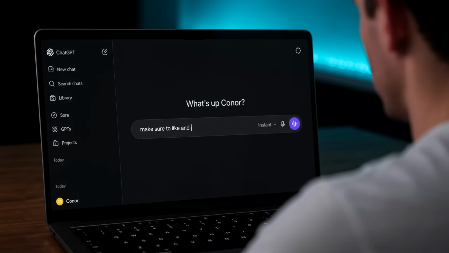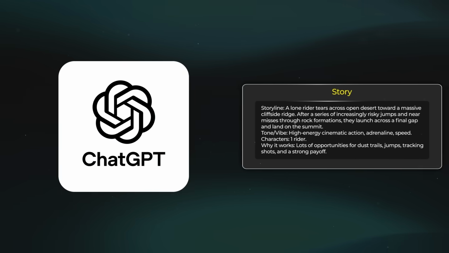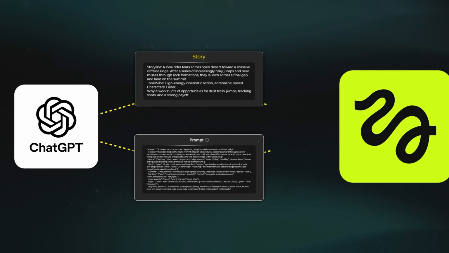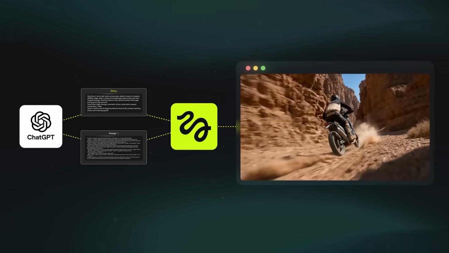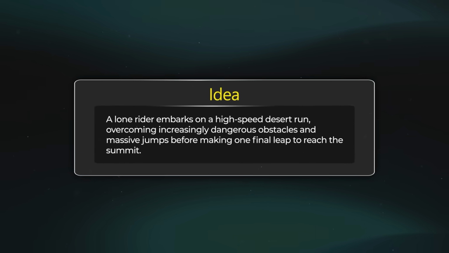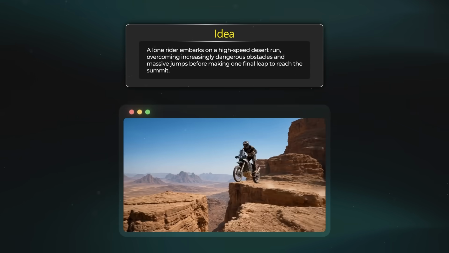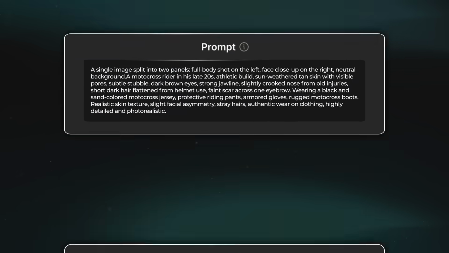If you already use ChatGPT, the hardest part of making AI videos is already handled for you. It plans the whole story, writes every prompt, and Higgsfield turns them all into real videos. I'll show you exactly how I take one rough idea all the way to a finished video, step by step, and the best part is you never have to write a single prompt yourself.